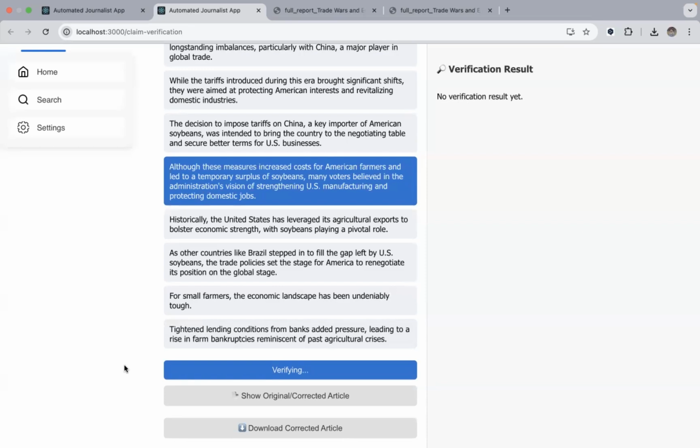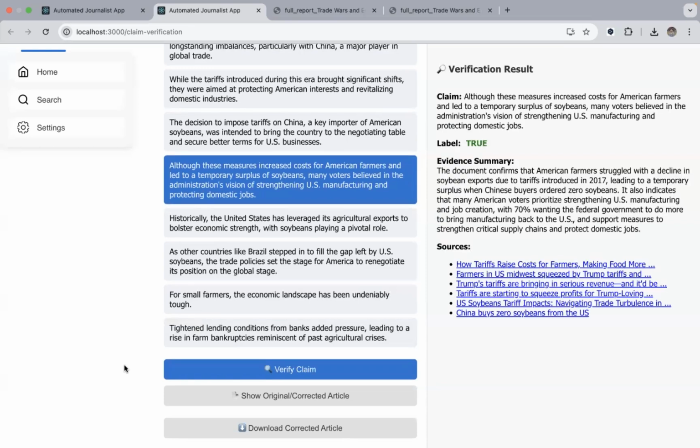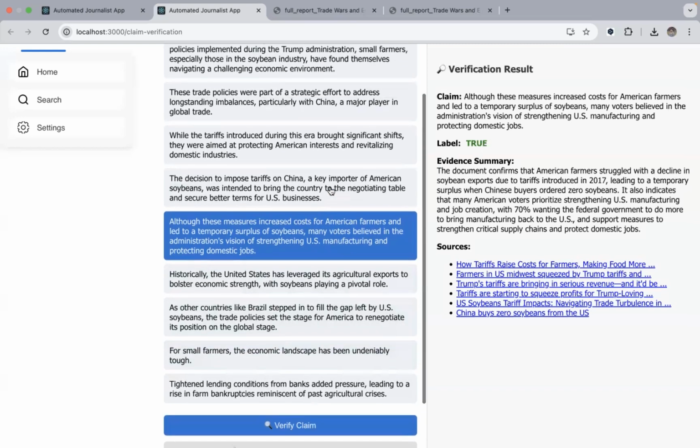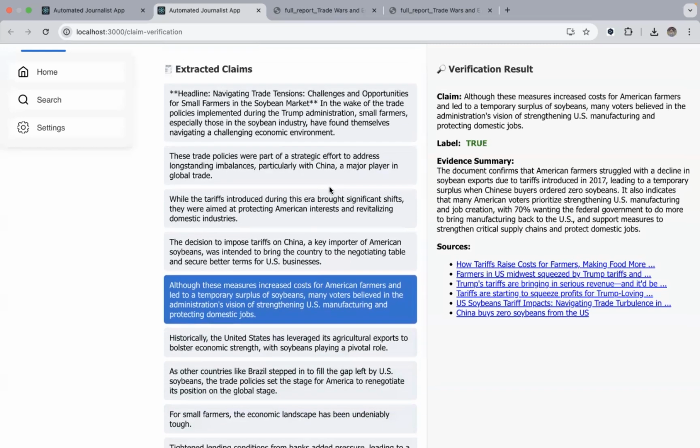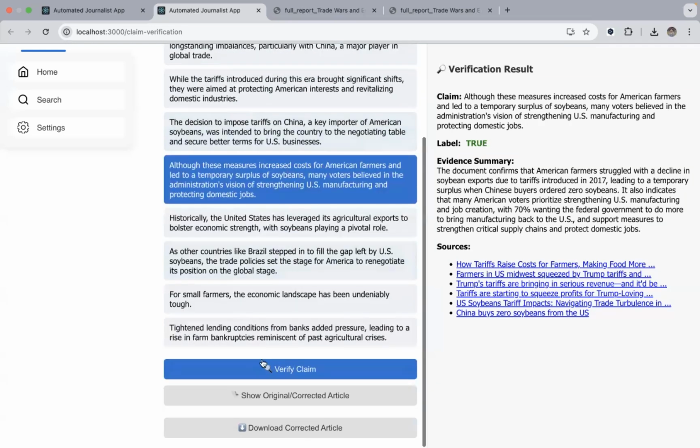But our prompts are so well designed that it is supposed to give us mostly true claims, and that is kind of an evaluation of its own: our generated article is self-evaluated on this part, where we can always check for false claims.